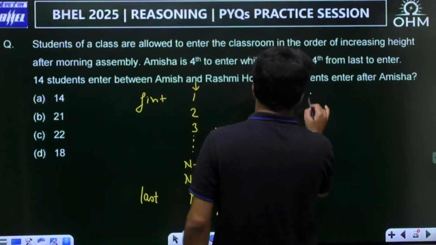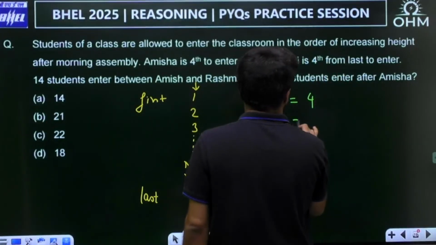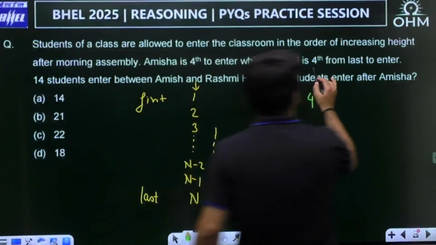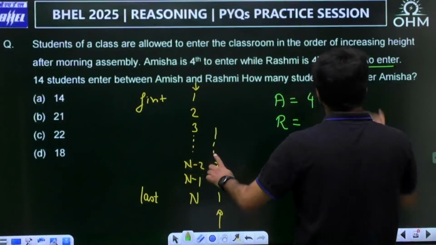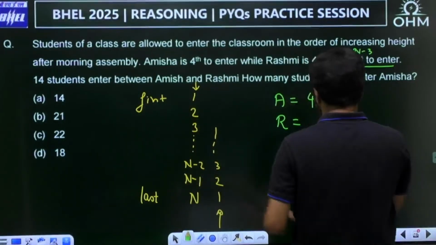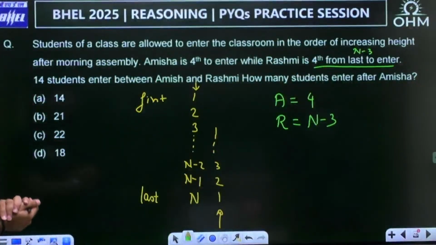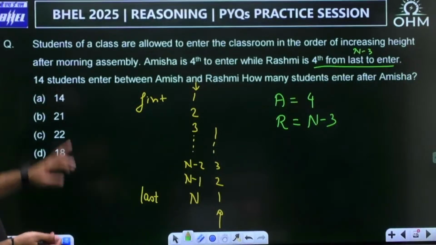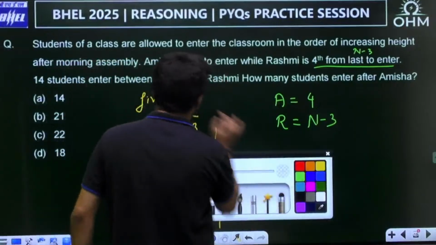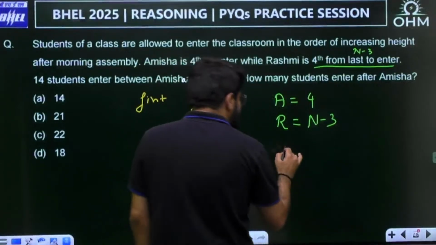Now based on this logic, Amisha is fourth to enter, so from the beginning she is fourth. Rashmi is fourth from last. What does it mean? Who will be fourth from last? It is n minus 3, counting 1, 2, 3, 4. So Rashmi's actual sequence from the beginning, in increasing order, is n minus 3. Now there are 14 students between Amisha and Rashmi. So Amisha is fourth.